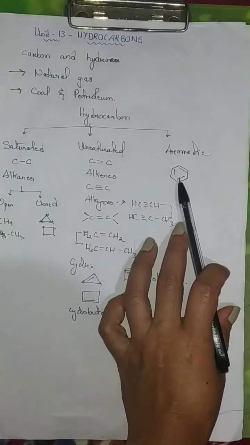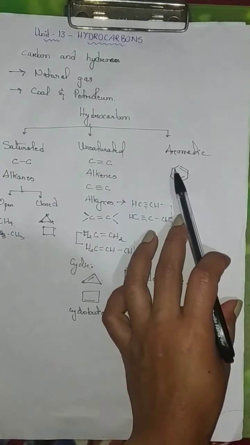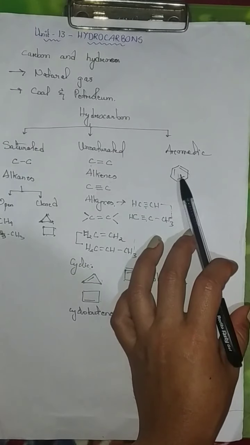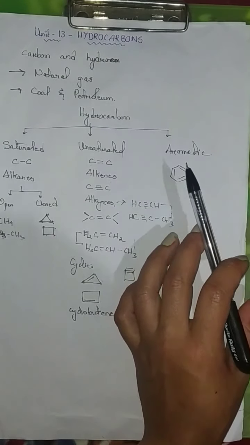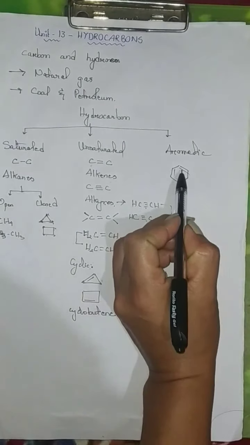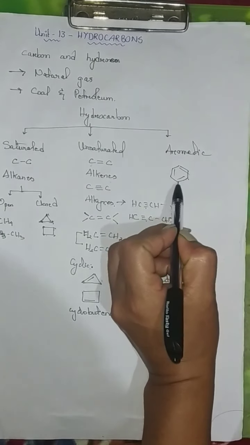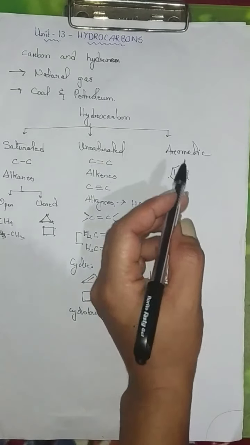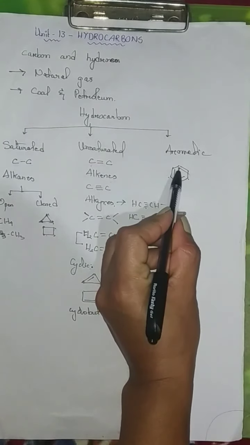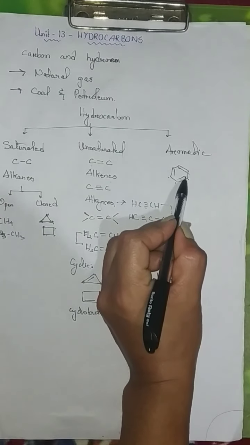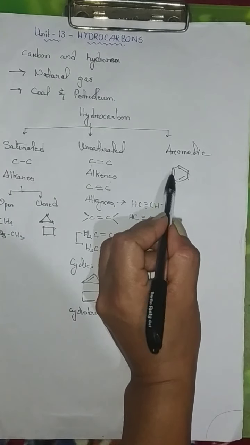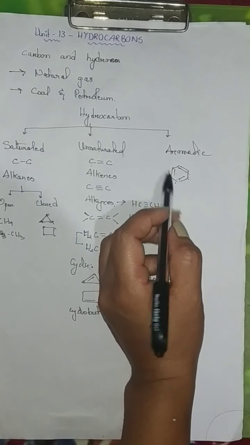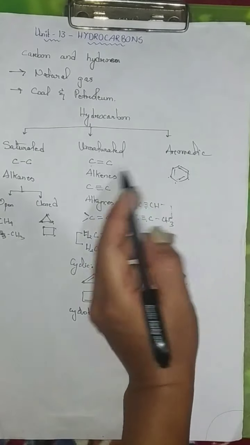The aromatic hydrocarbons, the third classification, have a hexagon, meaning 6 carbon atoms, with alternating double bonds. An example is 1, 2, 3, 4, 5, and 6 carbon atoms with alternating double bonds. One bond here, after that a gap, second bond, gap, second bond. Therefore, they have alternating double bonds, so they are known as aromatic hydrocarbons.